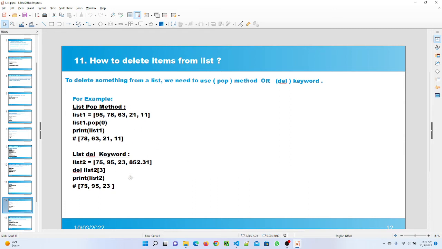Here I mentioned del keyword, and I mentioned del list, and I gave the index 3, which is this one, since in Python list index starts from the 0. So after the execute of the program, it is not printed the index 3. So if you want to delete the value from the list, we have to use the pop method, or we have to use the del keyword.